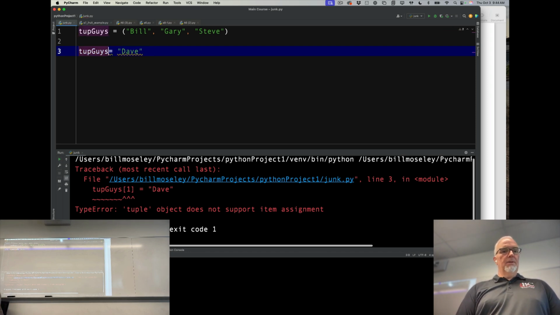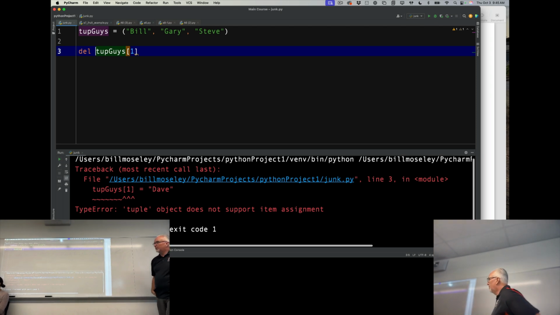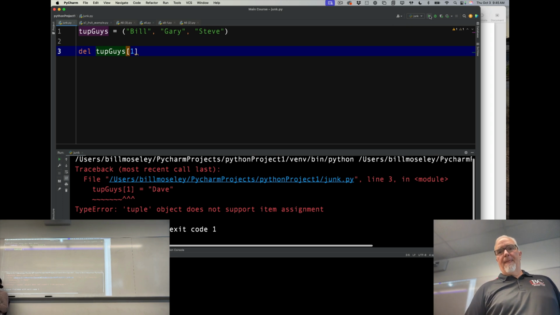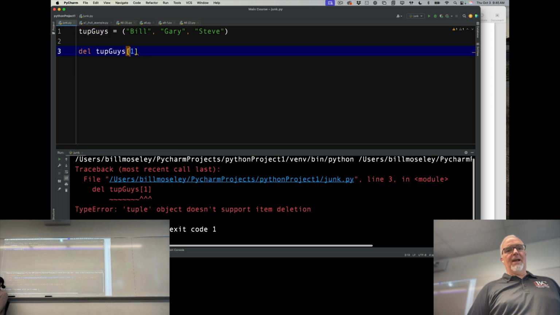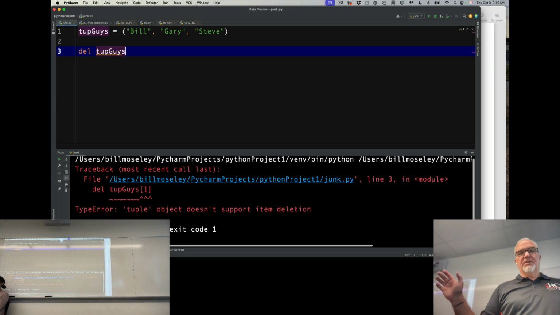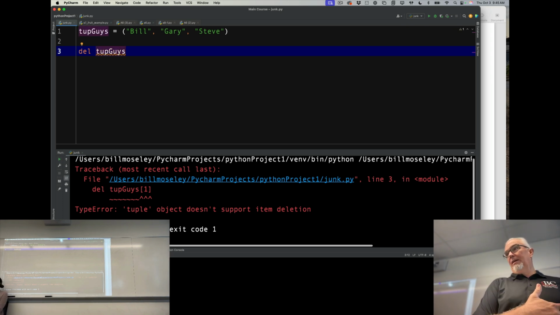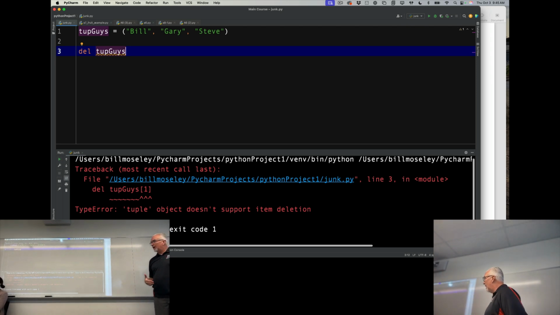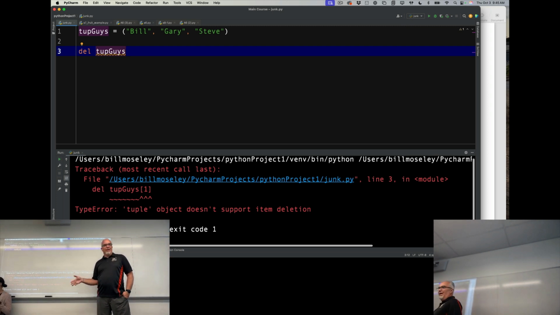Also, I cannot delete from this. So if I wanted to delete Gary from my tuple, you'll notice it's got a little highlight here. And it says tuple object doesn't support item deletion. Now, the reason it's highlighting just this part instead of the whole thing is that I could delete that whole variable. I can delete the whole thing and recreate it, but I can't change anything in it. Other than that, it's pretty much exactly the same as a regular list or an array.